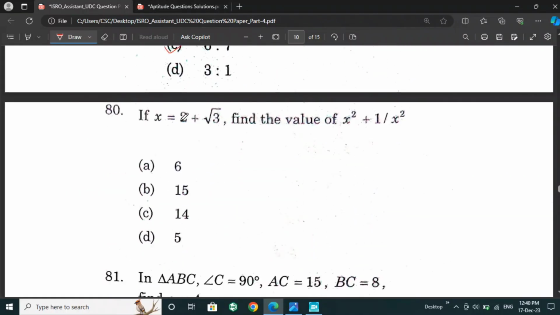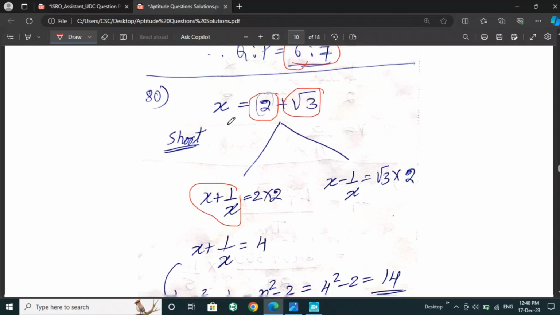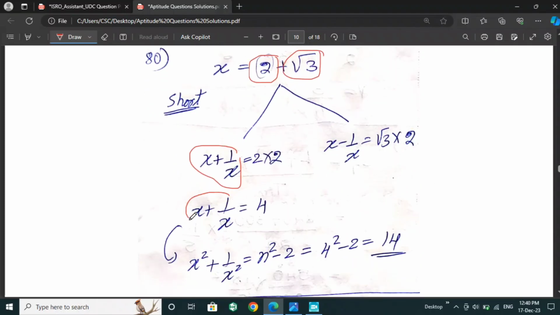Next is, if x is 2 plus root of 3, find the value of x square plus 1 by x square. For this question, we can calculate in short. If we need to get x plus 1 by x, we can add this term into 2, then x plus 1 by x is 4.